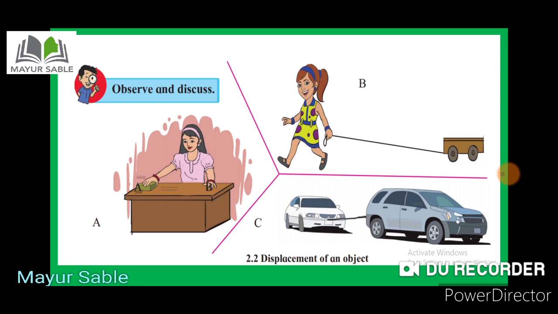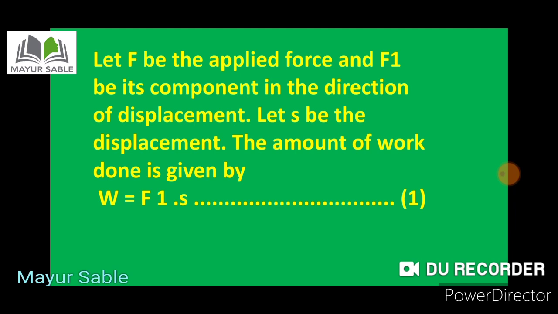Now see here carefully. Let F, that is the capital F, be the applied force and F1 is the component in the direction of displacement. Again you know that we use the symbol small s for the displacement. Let s be the displacement. So the amount of work done can be given by W is equal to F1 into s. That means W, the work done, is equal to the component F1 into the displacement. So this is our equation number 1.